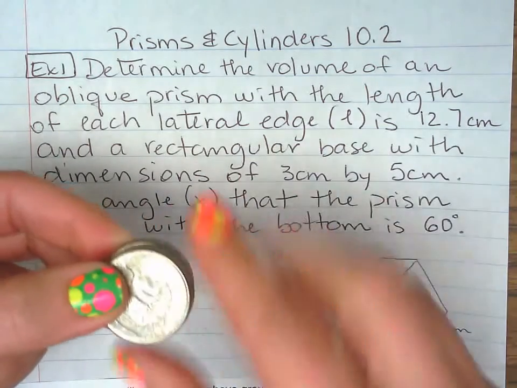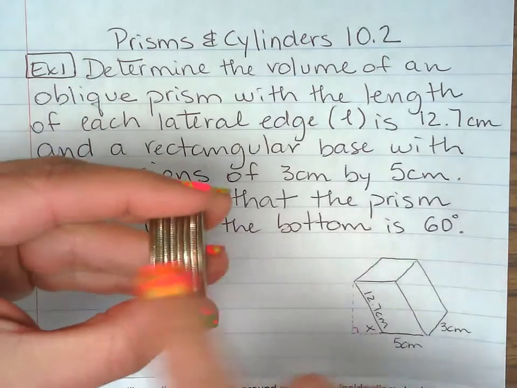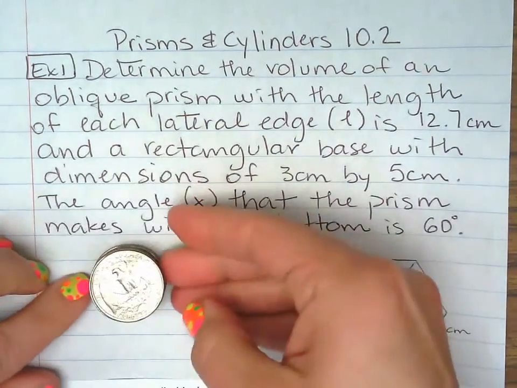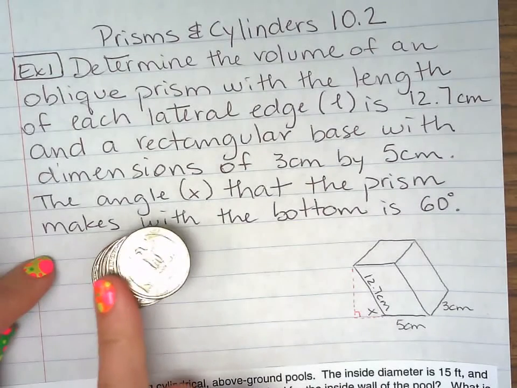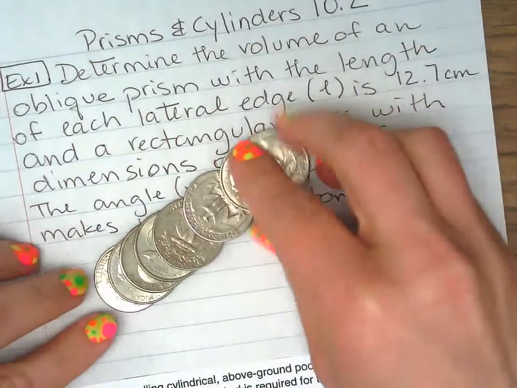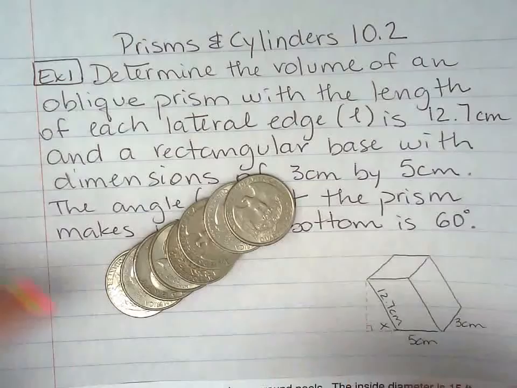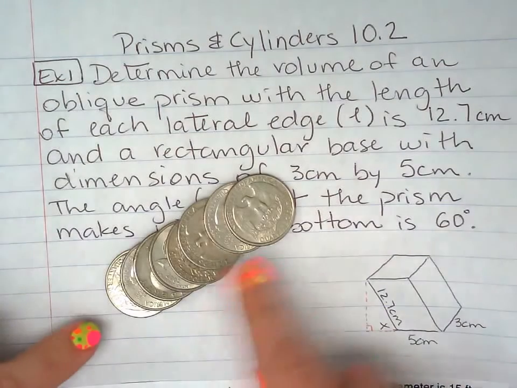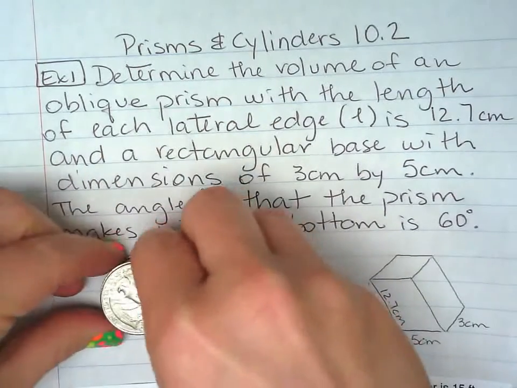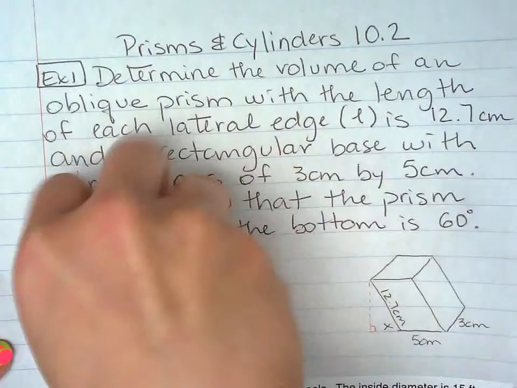My base is a circle, and then if I turn it around, you can see it's a cylinder. Now, what if I have the same group of quarters, and I tilt it? If I were to find the volume of this bunch of quarters, it doesn't matter if it's slanted or if it's perfectly making a right angle with the bottom, it's still the same volume.